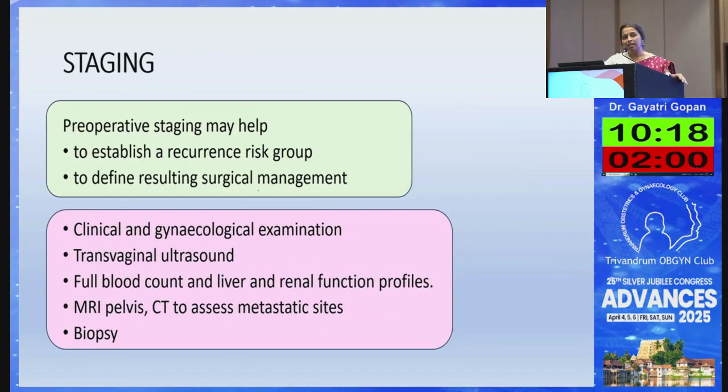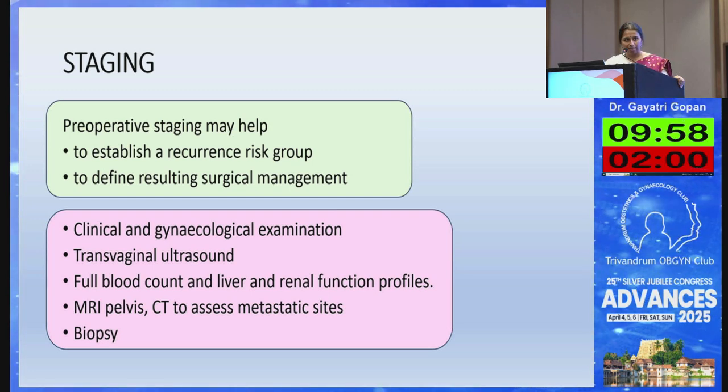So after understanding the type, we can do all these things in the biopsy specimen also. We have to stage the cancer. That staging is done to understand the recurrence and to define the surgical management. Clinical examination, vaginal examination, transvaginal ultrasound, MRI of the pelvis are very important to understand the lymph nodal involvement, cervical involvement, soft tissue involvement. MRI is important, and CT is also extremely important to understand the sites of distant metastasis, and definitely a biopsy is also required to understand the type of the endometrial cancer that we are dealing with.